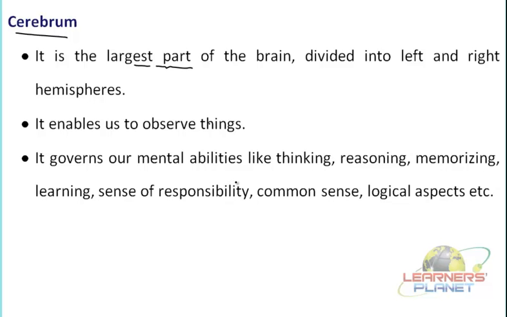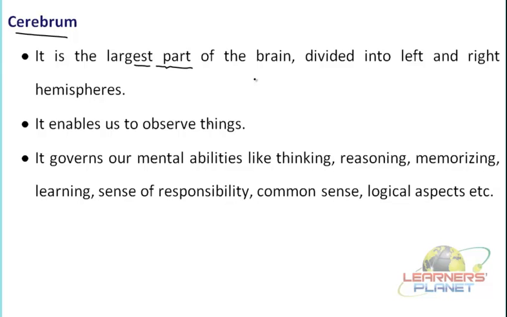The olfactory lobe is quite a small section, and the cerebrum is so large. In fact, it is the largest part of the brain, almost occupying 2/3 of the entire brain.